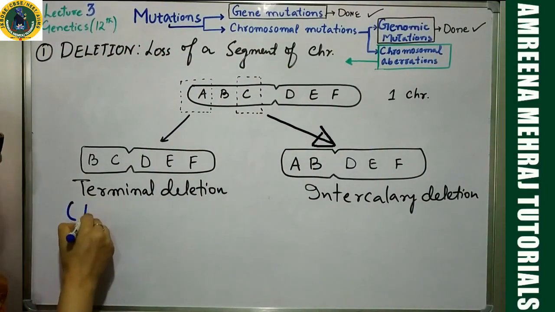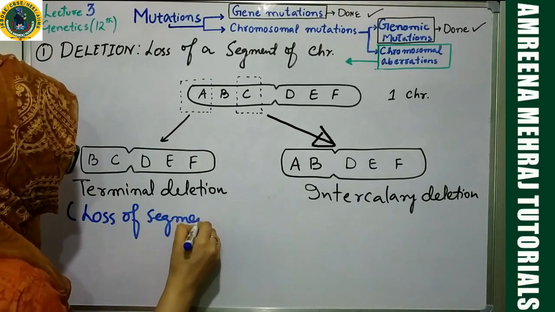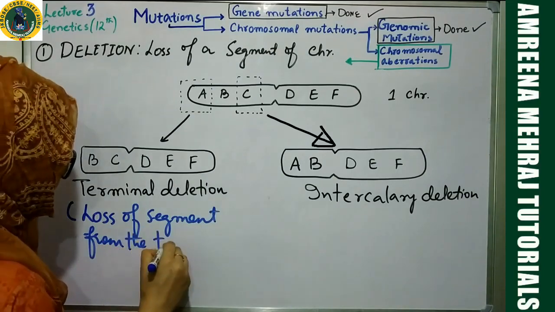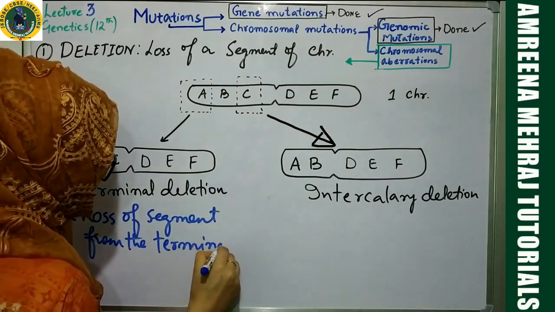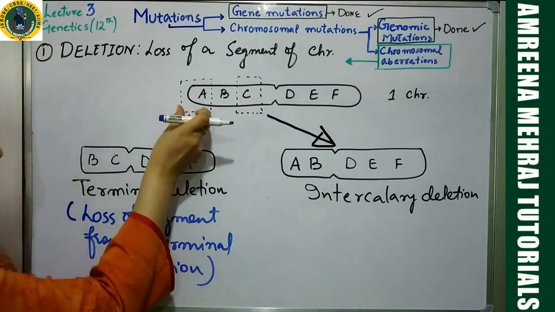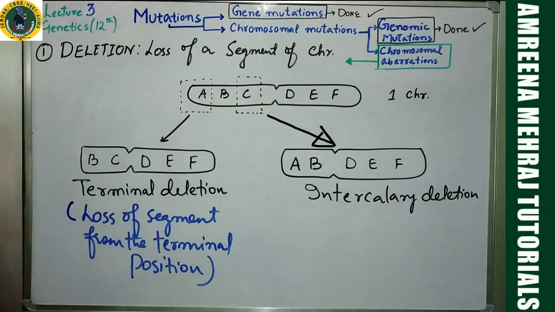Terminal deletion because there is a loss of a segment from the terminal position. You have lost a portion of the chromosome from its end, which is called the terminal position. That's why you call this terminal deletion.